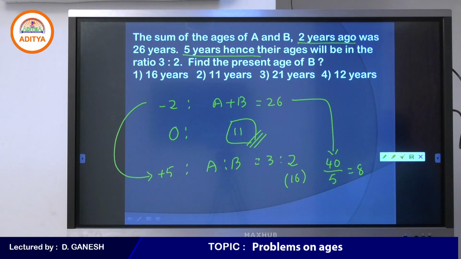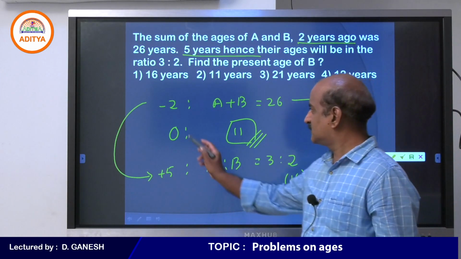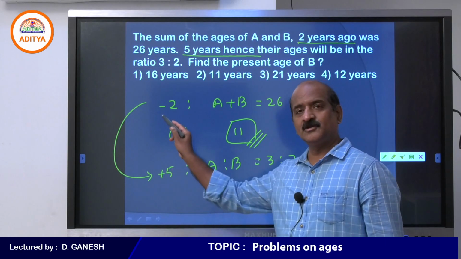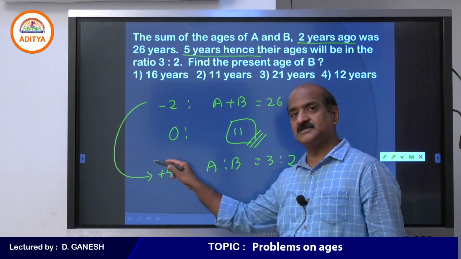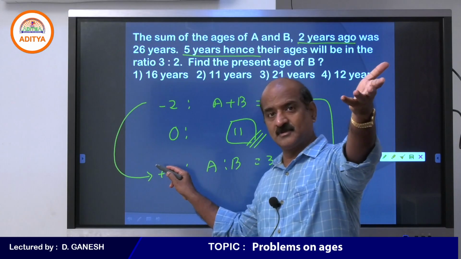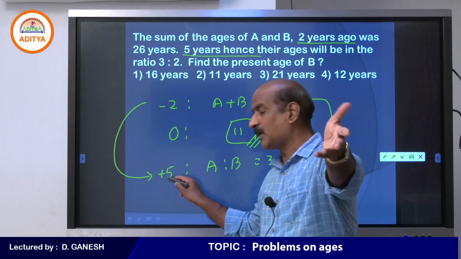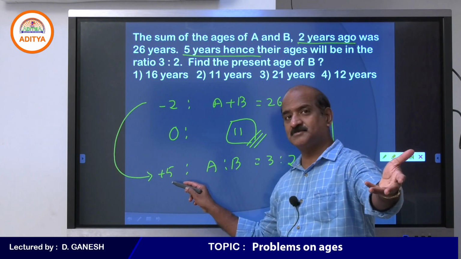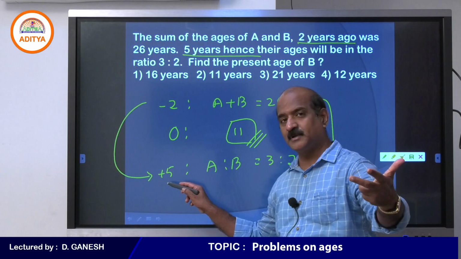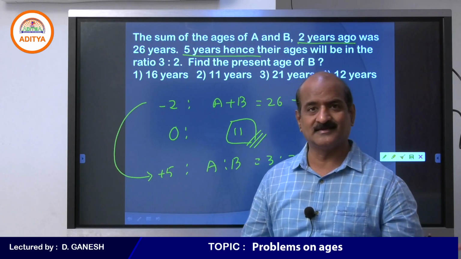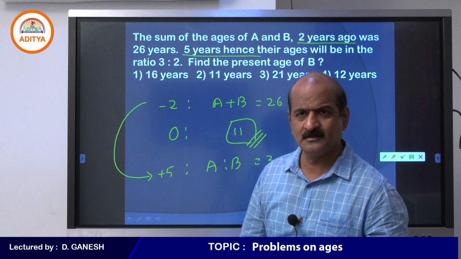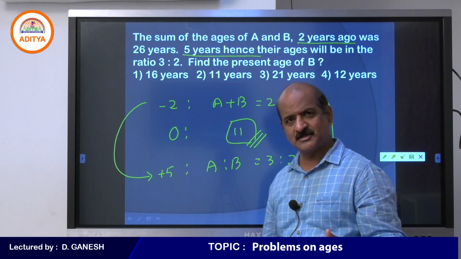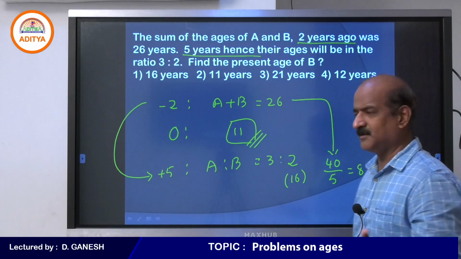Okay, students, I just want to make some changes in the question. Let me see how you respond. Do you understand the significance of 7? You have to get the sum from -2 to +5. -2 means 2 years before, so 2019. After 5, 2026. So what is the gap? 7 years. So we have to add for 2 people. 2 into 7, 14. 26 plus 14, 40. You understand that? Probably another question will help you get the answer right.